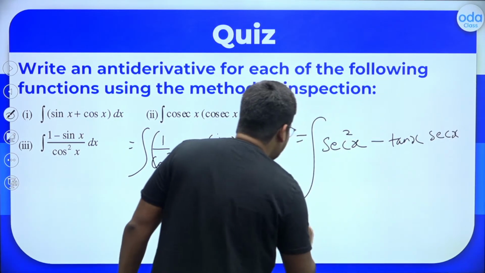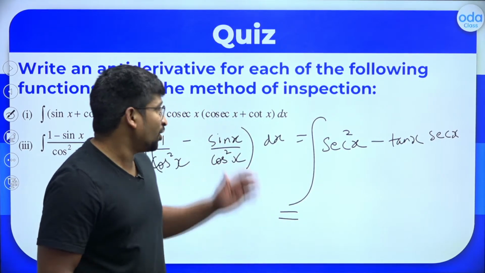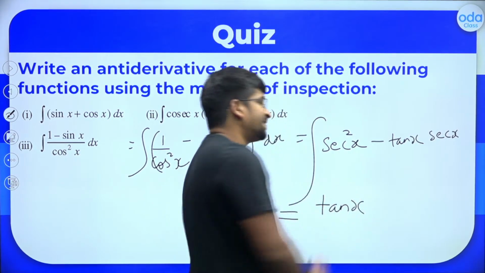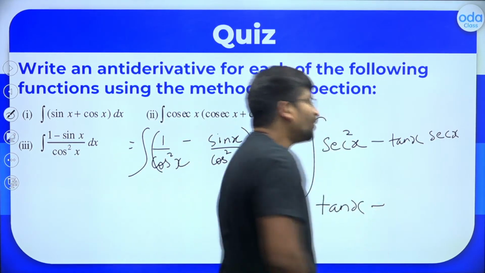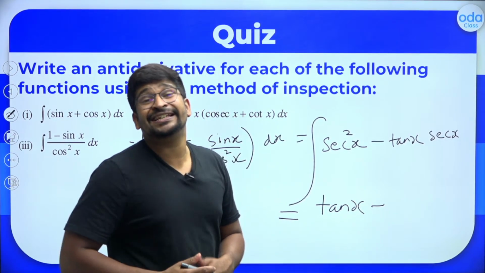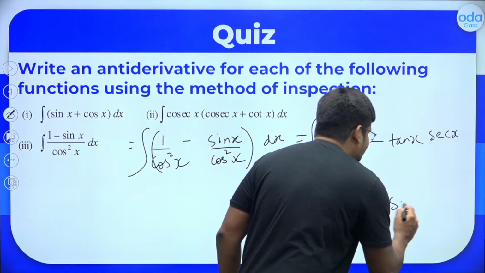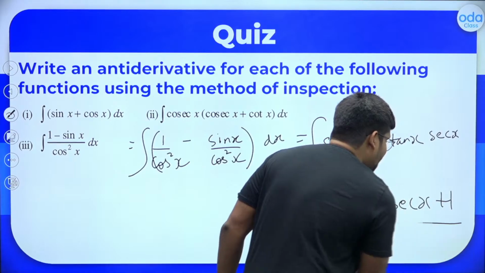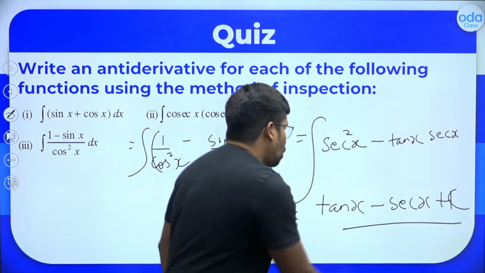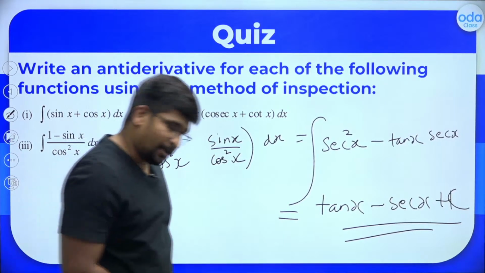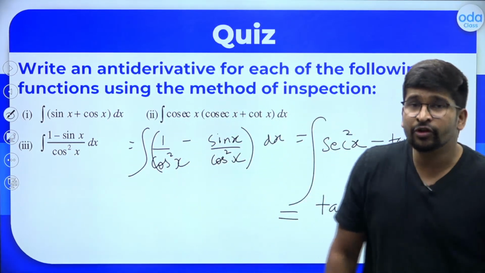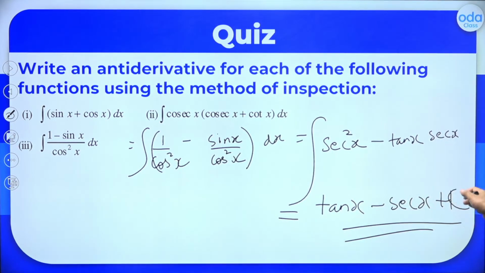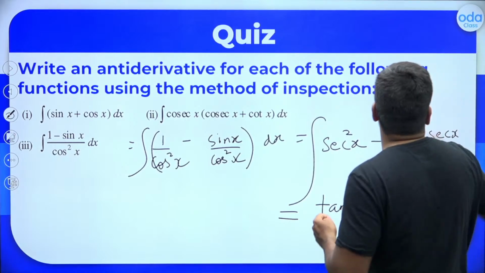Fair enough? So what is the integral of sec square x? You know that the integral of sec square x is tan x, because the derivative of tan x is sec square x, minus the integral of sec x tan x, which is sec x. Why? Because the derivative of sec x is sec x tan x. So you will get tan x minus sec x plus c as the answer. Plus c is very, very important. If it's a board exam, without the c, you are going to lose the marks definitely. So tan x minus sec x plus c will be the perfect answer here.